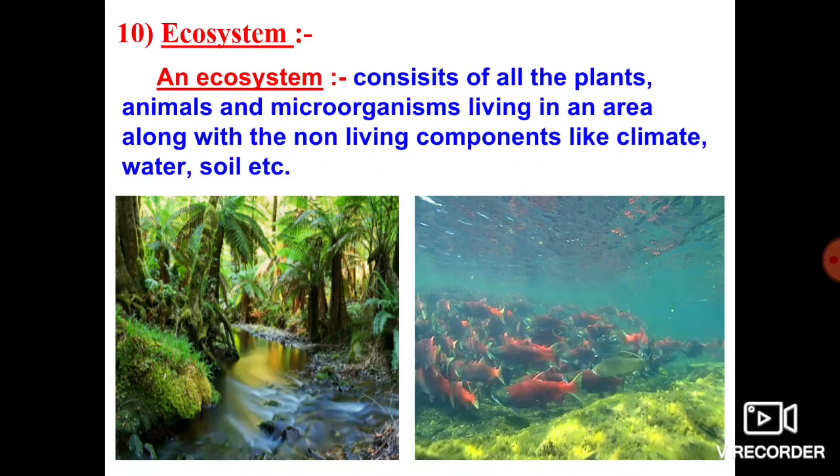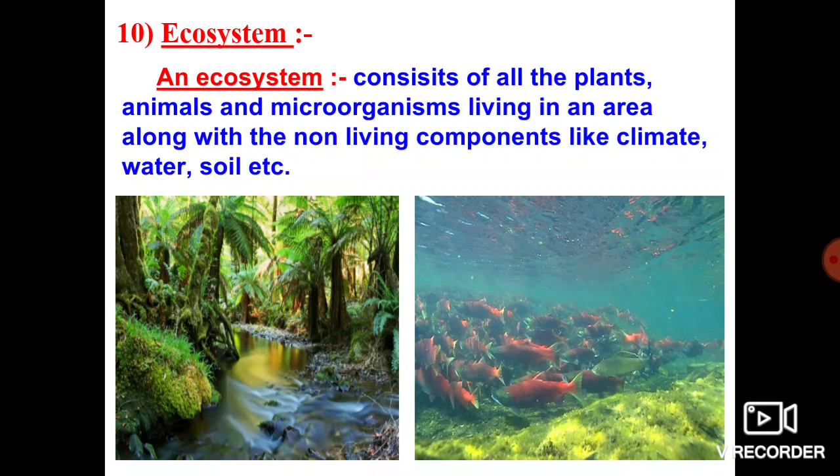These non-living things are present along with living organisms. Hence ecosystem is nothing but the combination of living things as well as non-living things. In that ecosystem we will find all kinds of plants, all kinds of animals, all kinds of microorganisms living along with non-living things. This is what we call an ecosystem.